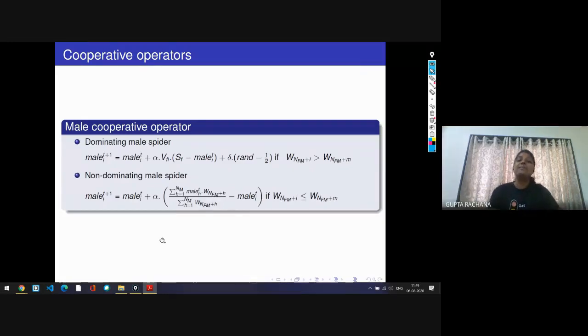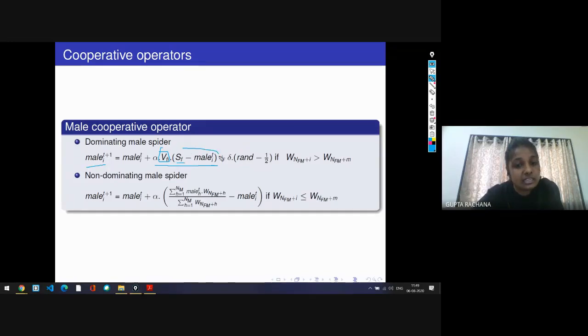Now next is the male cooperative operator. How do male spiders search for the food, or search for the solution? Here the male spider moves as per the female spider's decision. You can see the vibration received by the female spider from the male spider, and this is the distance measured from the nearest female to the ith male spider.